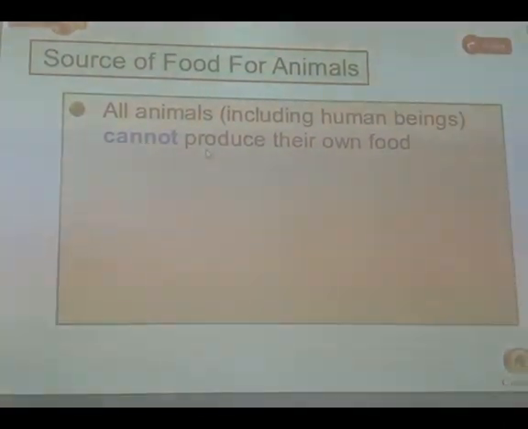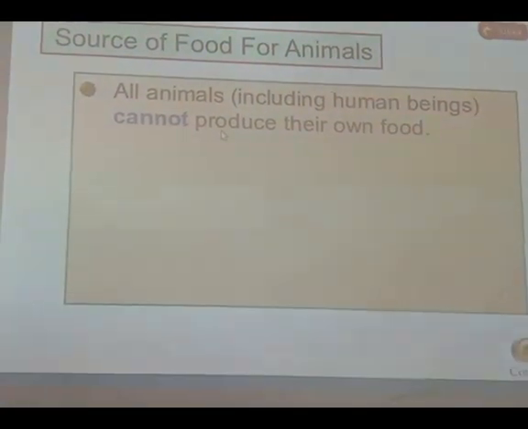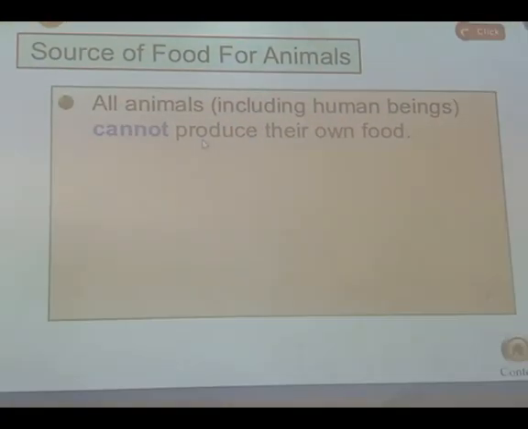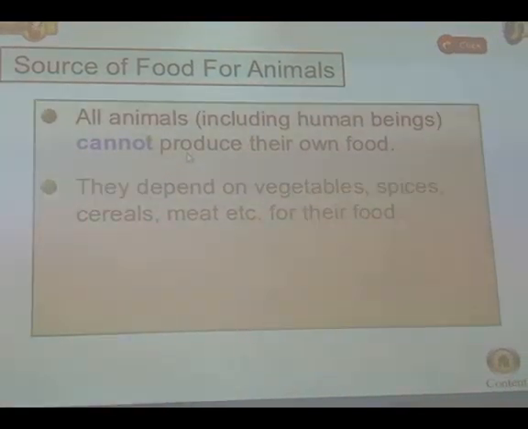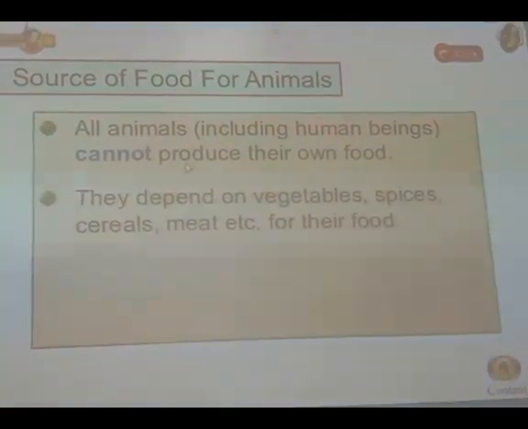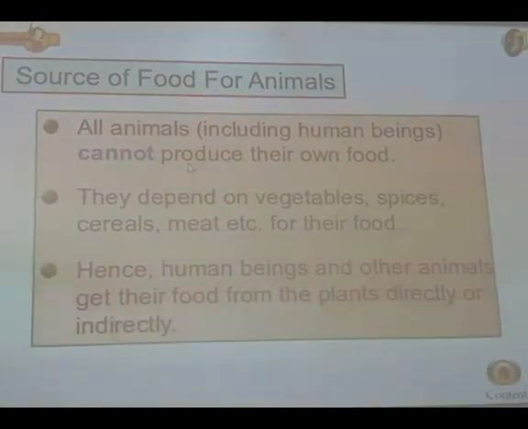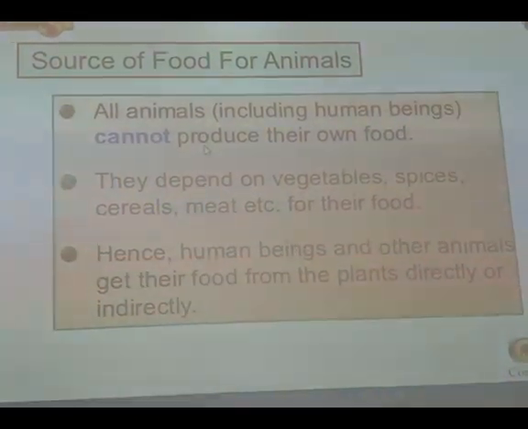Source of food for animals. All animals, including human beings, cannot produce their own food in their bodies. They depend on vegetables, spices, cereals, meat, etc. for their food. Hence, human beings and other animals get their food from plants, directly or indirectly.